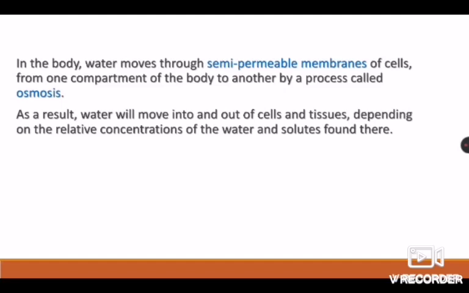This process of passing of solutes or solvents from one compartment of the body to another is called osmosis. As a result, water will move into and out of the cells and tissues depending on the relative concentrations of the water and solutes found there. Always, this movement is based on the concentration of either the solute or the solvent.